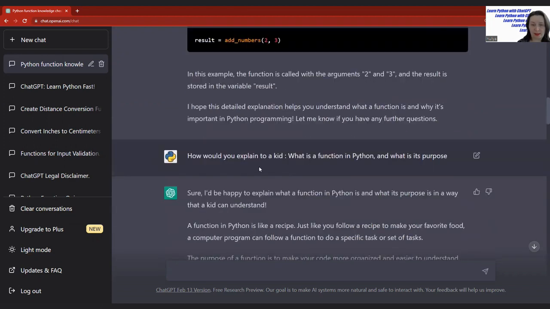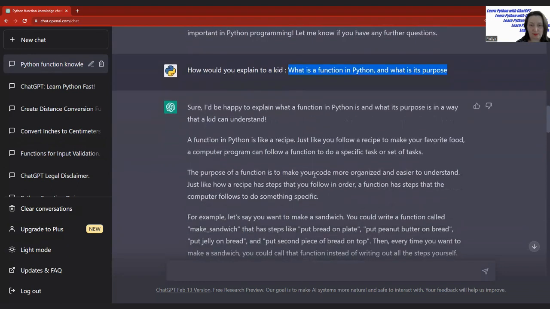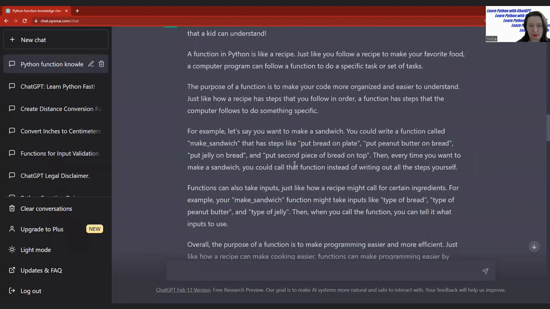So if it's the case, you can ask ChatGPT to explain to a kid, so using easier to understand examples. You can change how you ask this question, but this was one of the recommendations that I found on the internet, to ask ChatGPT to explain a different concept or idea to a kid. And here we have a very interesting example of the explanation of functions in Python.